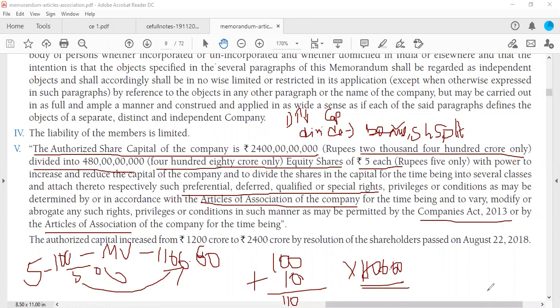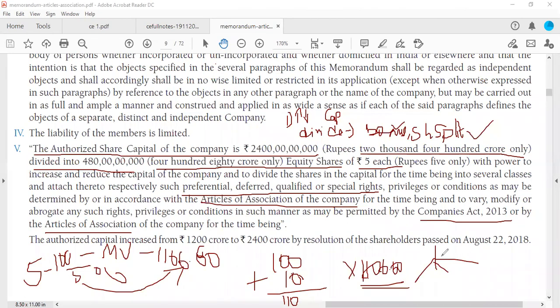So you must understand that bonus shares are actually a bonus whenever they give them. Or you can have a share split. Share split is a similar concept, but here they split each share into 2 or 3 parts. We will learn share split a little later because the concept is very elaborate.